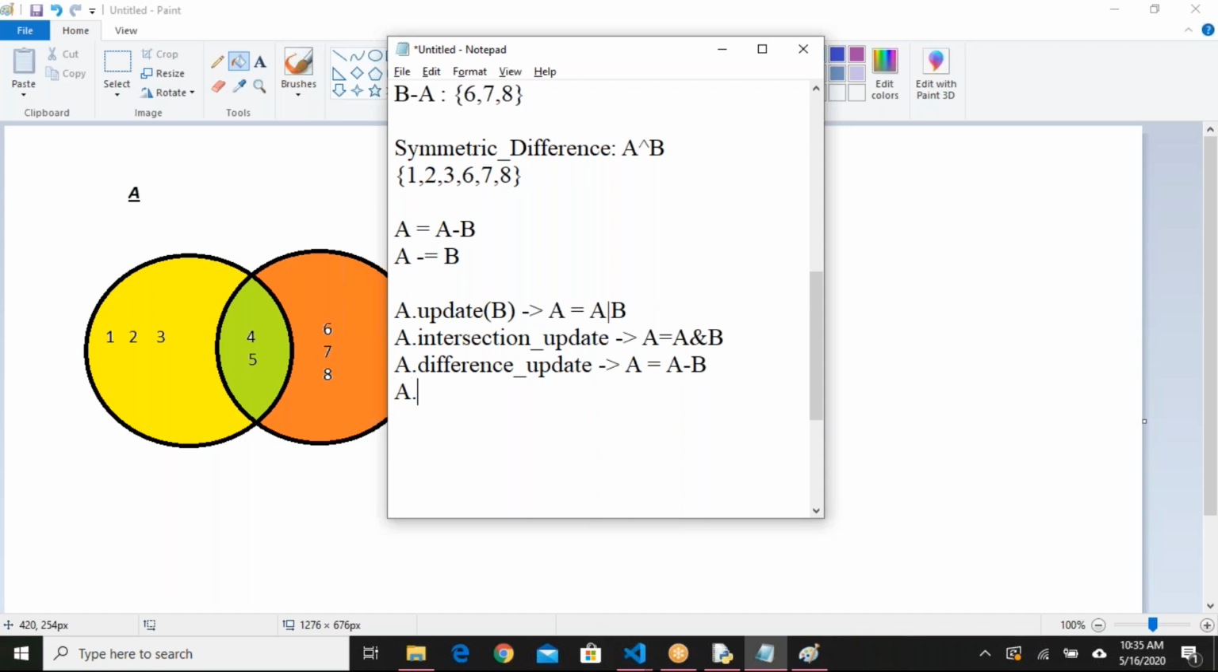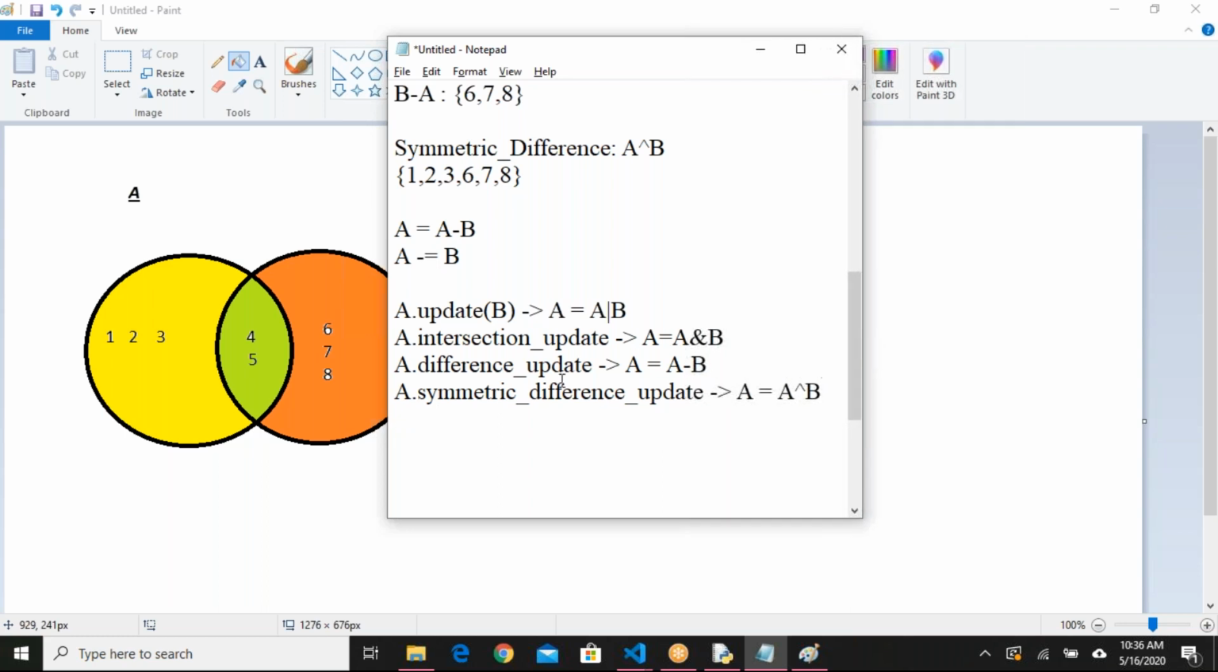Again, we have a dot symmetric underscore difference underscore update. Symmetric difference update means a equals a cap b. This way we have some methods where we can perform some operation and update the left side set also. You can give a practice for this one.